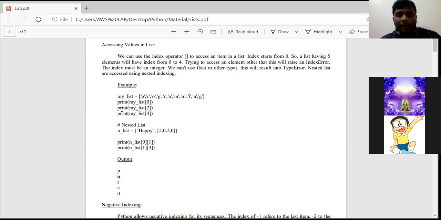Okay. And the next thing, print my underscore list of 4. Same way, my underscore list is nothing but a list name. Now I am asking the interpreter to print the value which is at index 4. Can anyone of you tell me what will be the value of index 4? Simply count here. 0, 1, 2, 3, 4. So our output will be R. See here, R has been printed.